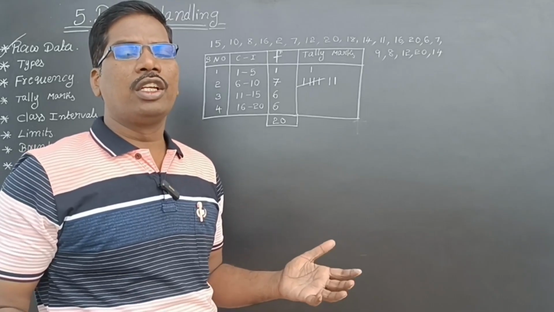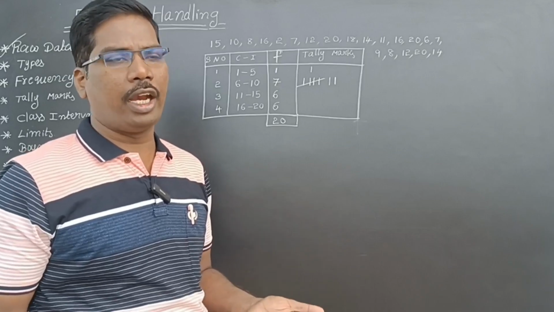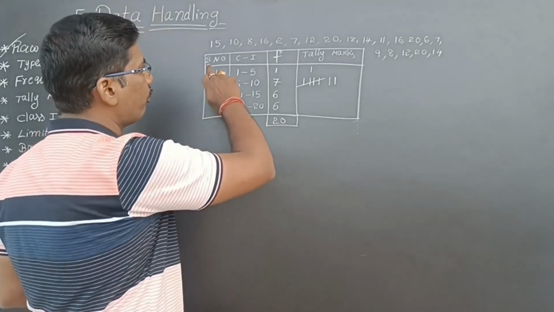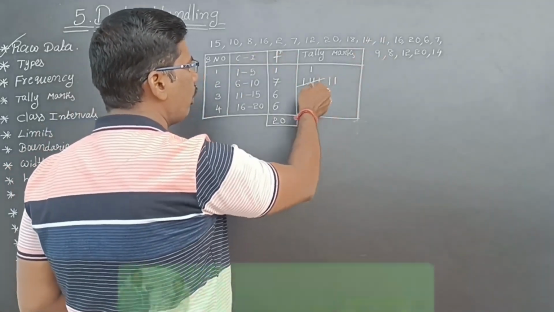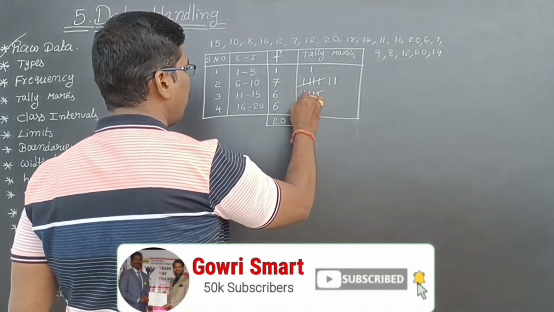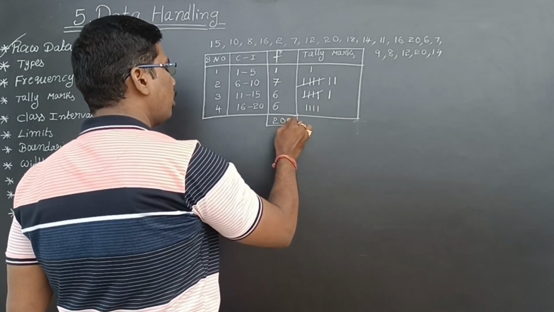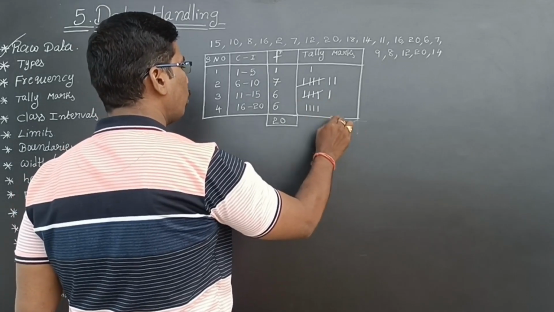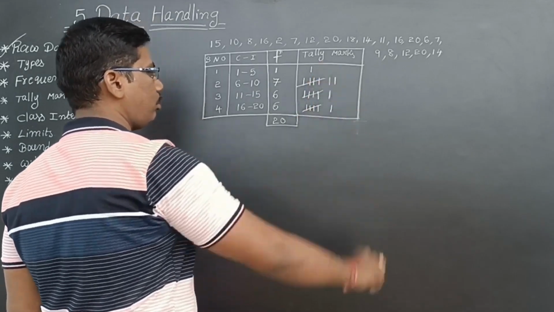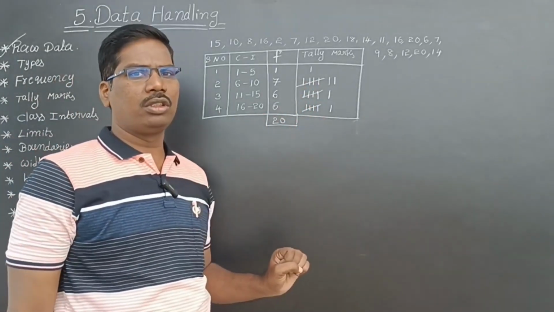However many bundles you have, that many 5s, then the remaining you can add. So for avoiding confusion, we are making tally marks. Next, this is 6. 1, 2, 3, 4, 5 and 6. If you do cross like this also no problem. Both are the same. So these are the tally marks.